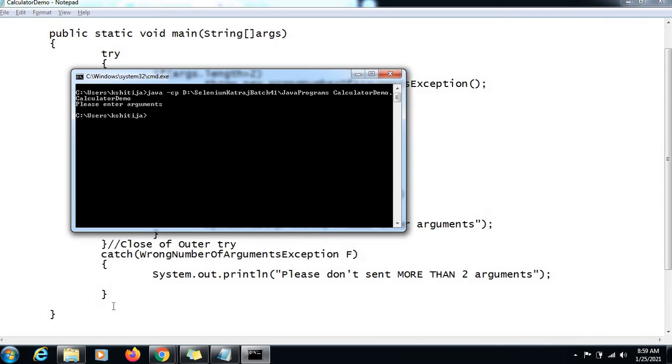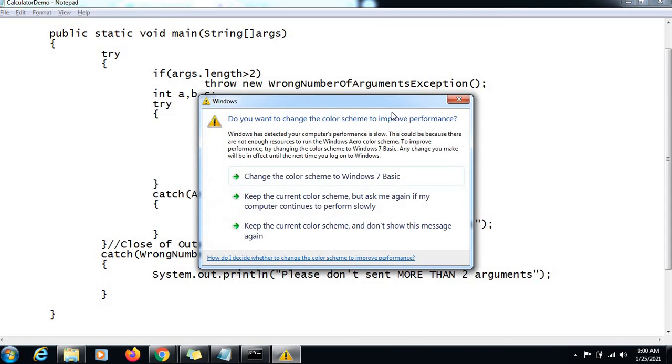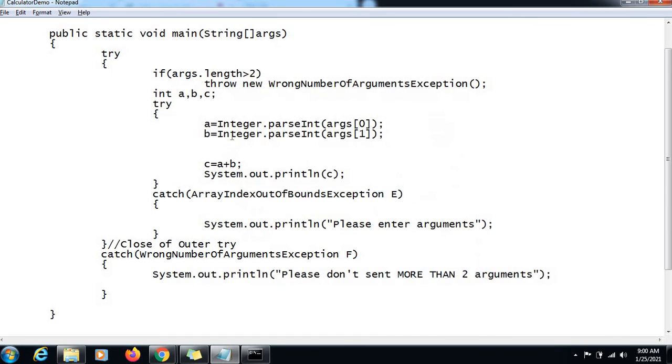That's fine. Now if I send 2 arguments, what will happen? Here again, args.length greater than 2? No, it's not, so the exception will not be thrown. Here args of 0, there is a 10 value, it would be accessed, converted, and put into A. args of 1, there is a value, accessed, converted into an integer, stored and added. Everything is fine in this try block, so all fine, right?